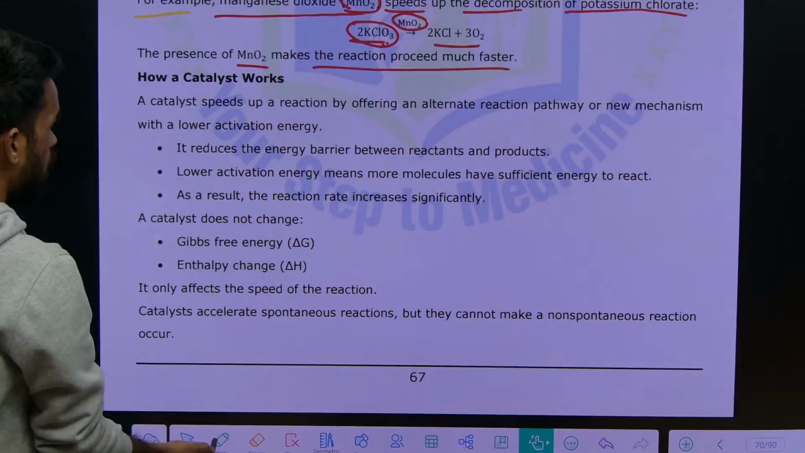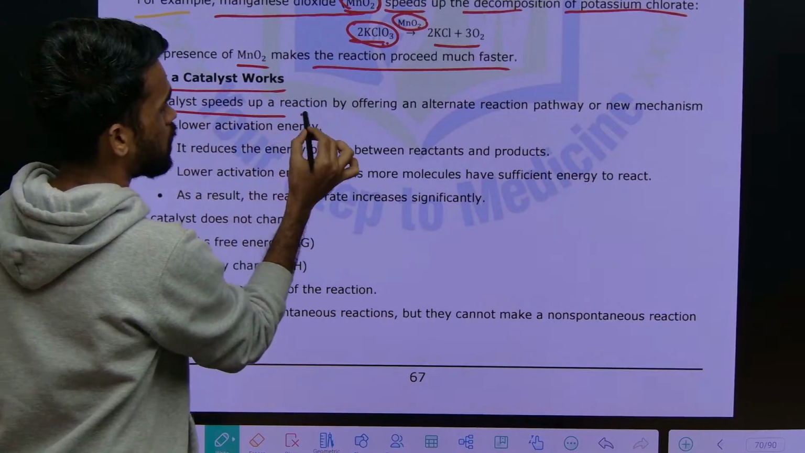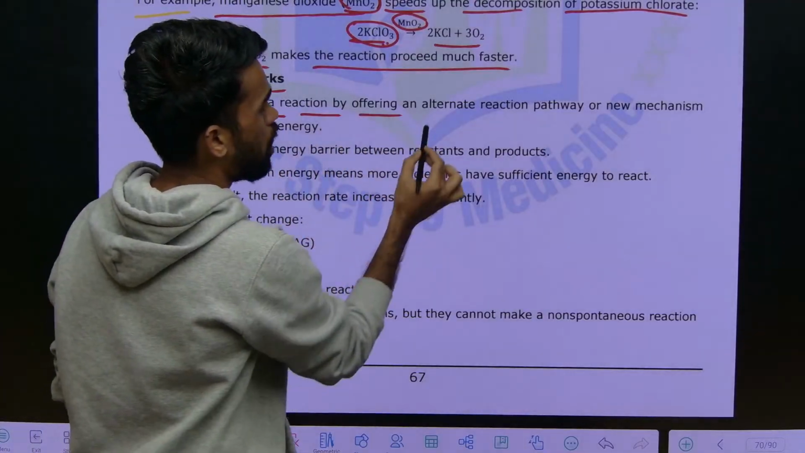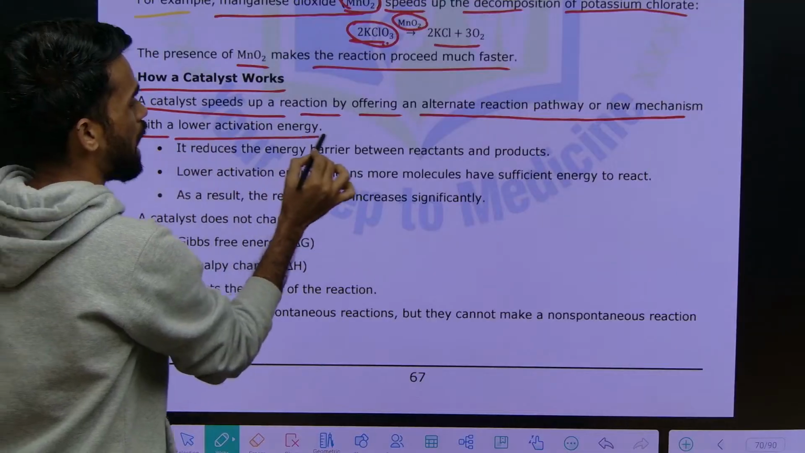Okay, then next, how does a catalyst work? A catalyst speeds up a reaction by offering an alternate reaction path or a new mechanism with a lower activation energy.